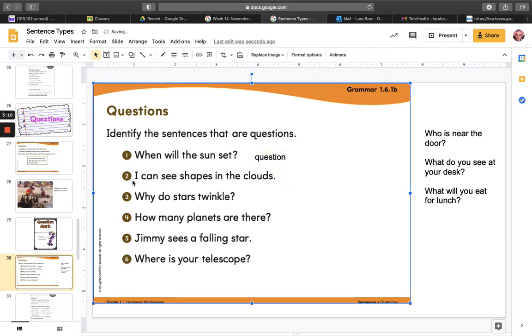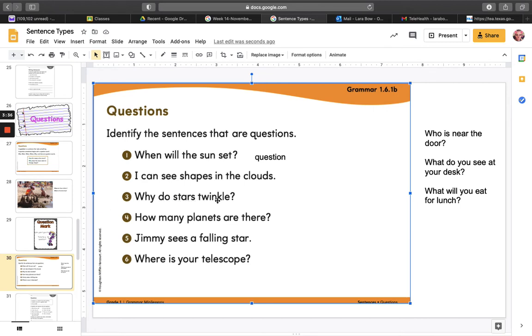All right. Number 2 says, I can see the shapes in the clouds. Is that a question? It's not. It's a statement. It's telling us something. It's telling us that they can see the shapes in the clouds. It also ends with a period. A question is always going to have a question mark at the end.